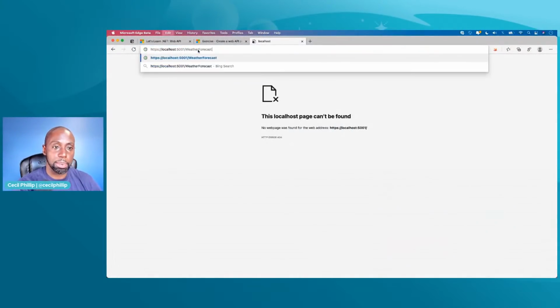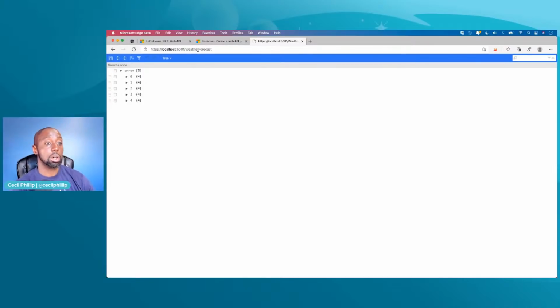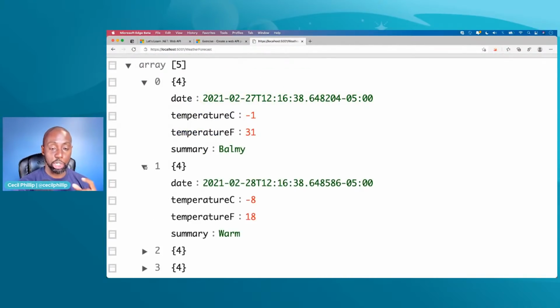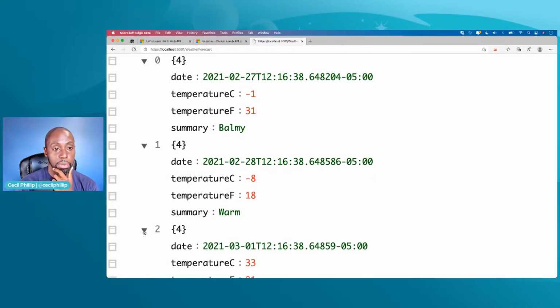So let's try that and see what happens. There you go. So now I'm seeing data, right? Now we're getting somewhere. And if I open this, and I'll zoom into that really quickly, we can see that by default, that new web API template creates a weather API, and we could use that to look at some of this data that it's returning for us. So that's pretty cool.